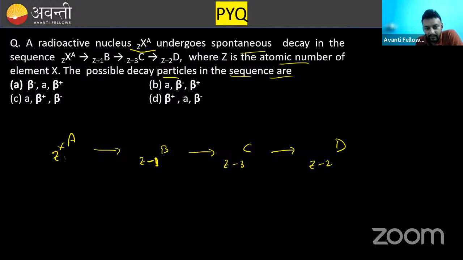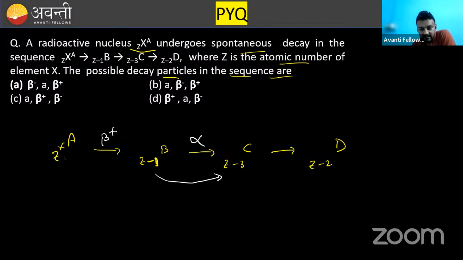Z number is decreased by 1. That means protons are decreasing. And protons are decreasing, that means which decay is this one? Positive beta decay. If Z is decreasing by 1, that means proton is converted into neutron, and proton converts into neutron in positive beta decay. Clear? Now in the second case, Z is decreased by 2. That means alpha particle is ejected, because alpha particle has two protons, helium nucleus. So this is going to be alpha particle.